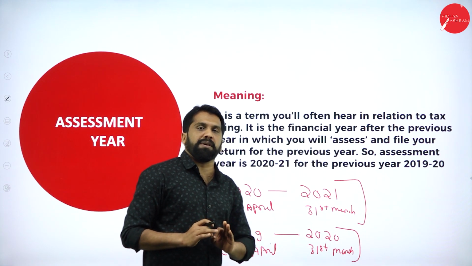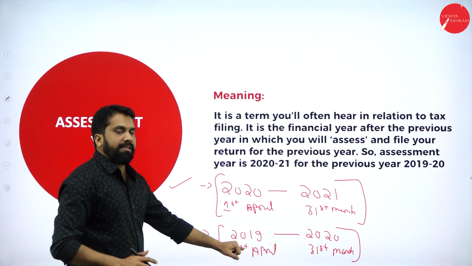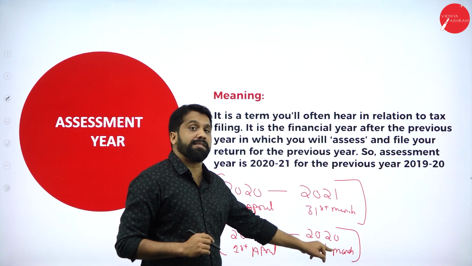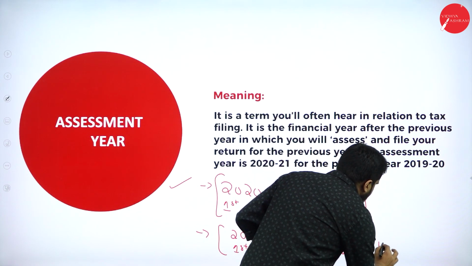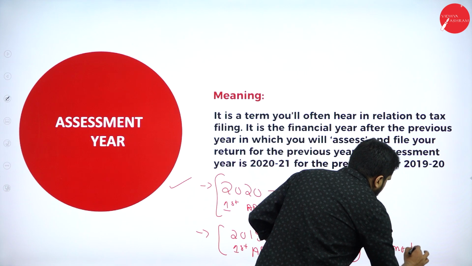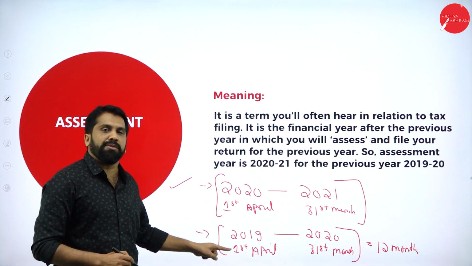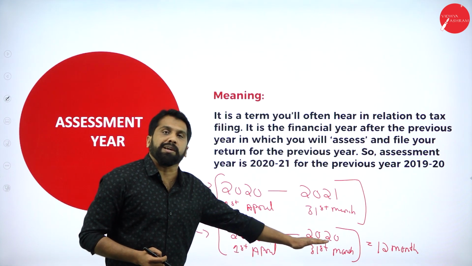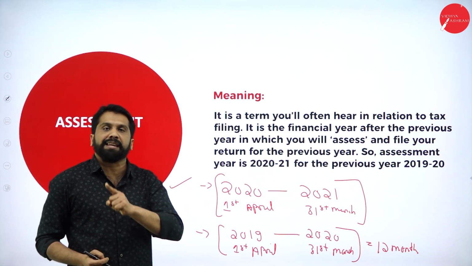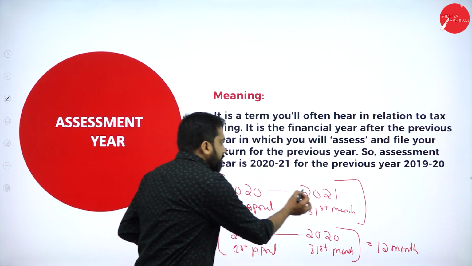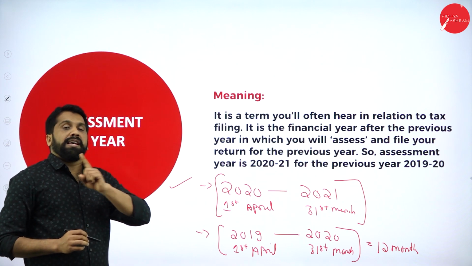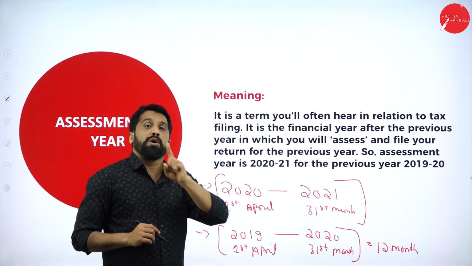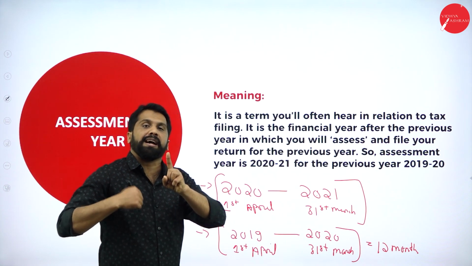Now, very simple. 2019, 1st April to 31st March 2020. How many months are completed? 12 months are completed. Whatever salary or income you earned in 2019 to 2020, you have to pay tax in 2020 to 2021. In the 1 year, whatever you have earned, the income tax department will give you 1 more year to calculate and to pay.